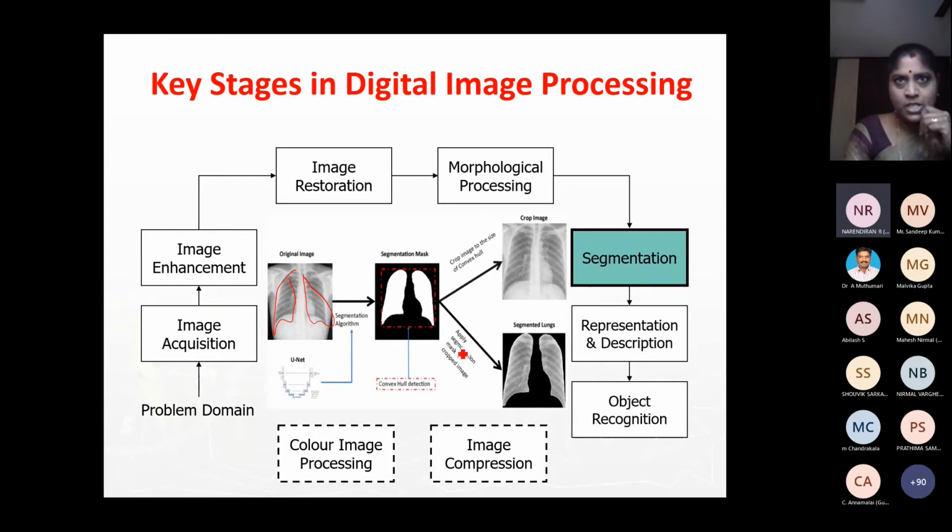This is one of my students' works, where she is going to find lung cancer. What we have done is try to segment the lung region. From there, we just consider this portion for feature extraction, for representation and description. This portion is my region of interest. These are other regions which I'm not bothered about. From this region of interest, I will try to see, can you see a tumor here? I try to extract the features, and then I am going to find whether there is a tumor or not.